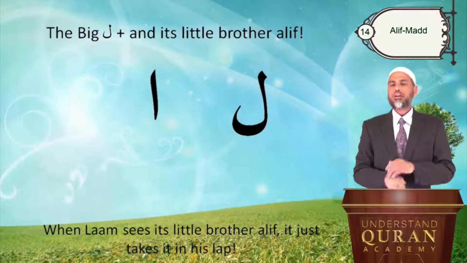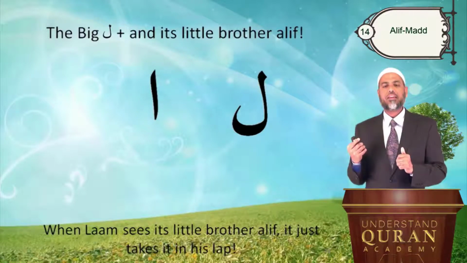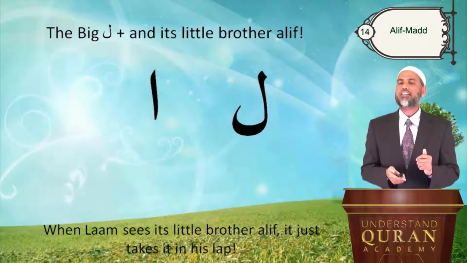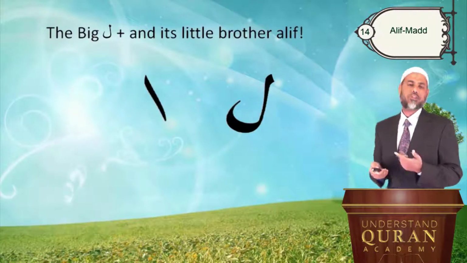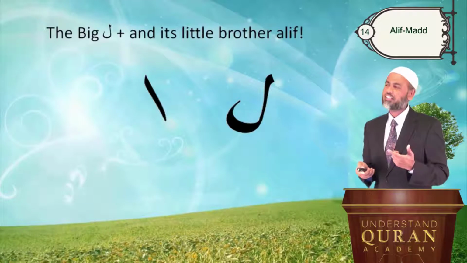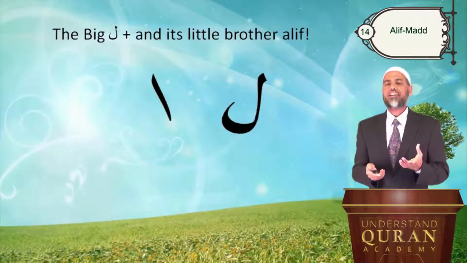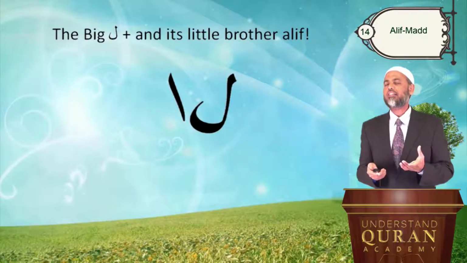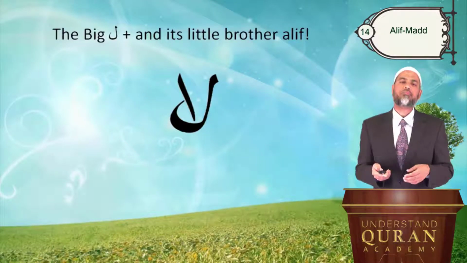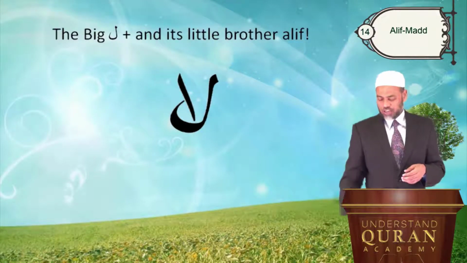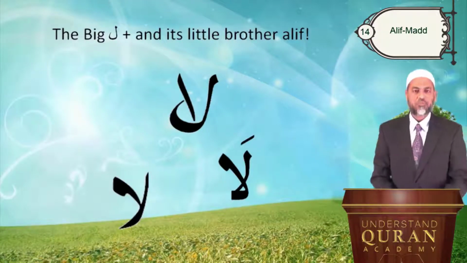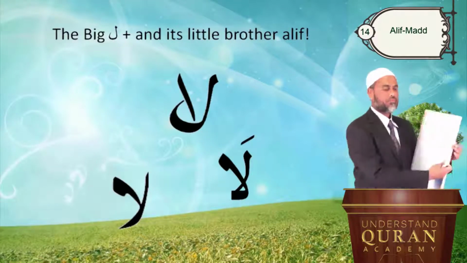When lam sees its little brother alif, it takes it into its lap. So lam prepares itself to take alif in its lap, and there it is, alif in its lap. This is how it is written to make life simple.